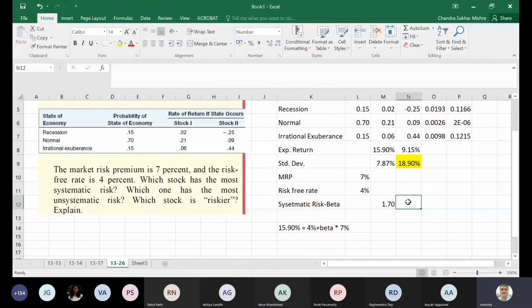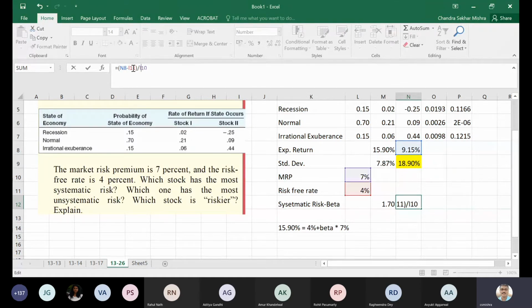Similarly for this one, how much will beta be? 9.15% is equal to 4% plus beta into 7%. Can I drag this? No, I cannot. 0.74.